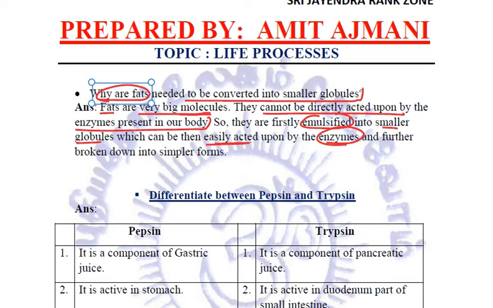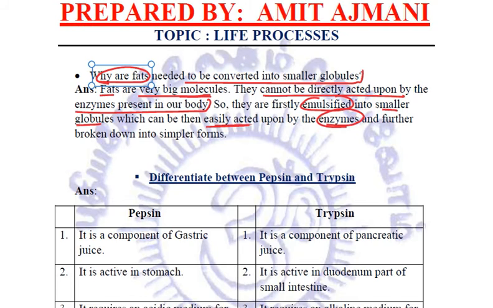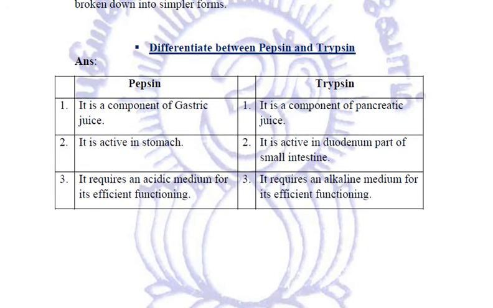Fine. Now another very important thing is, what are the various differences between pepsin and trypsin? First of all, let us talk about the similarities. Pepsin and trypsin both are enzymes. They both act on proteins and break them into simpler forms. So these are the two similarities. What exactly are the differences between them?